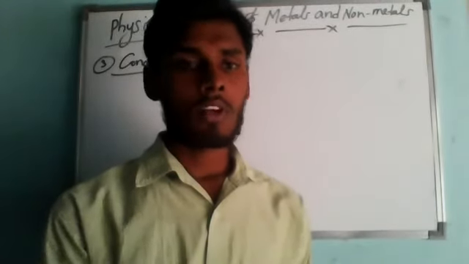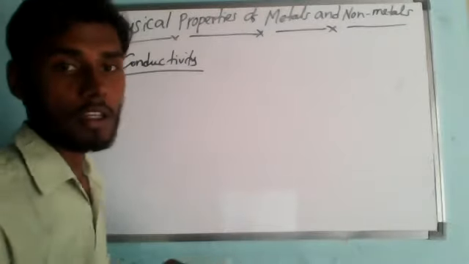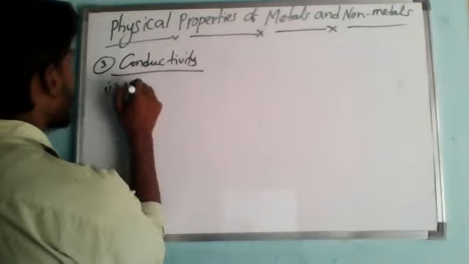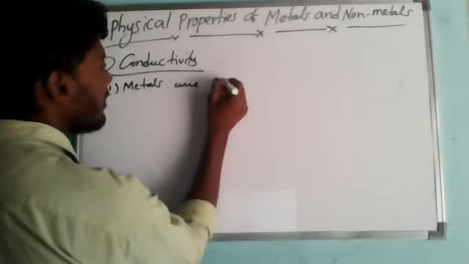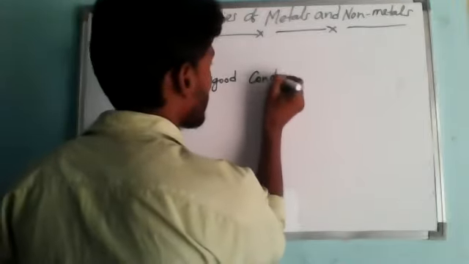Metals are good conductors of heat and electricity.